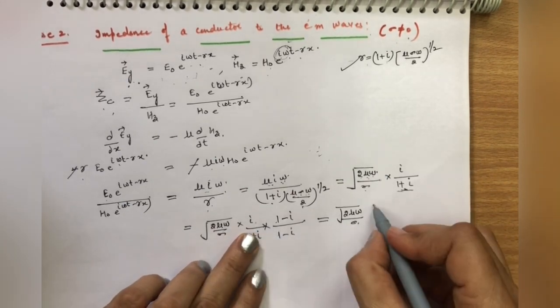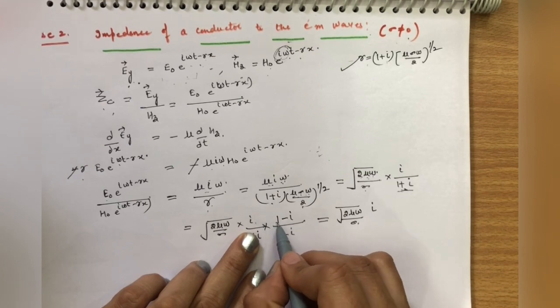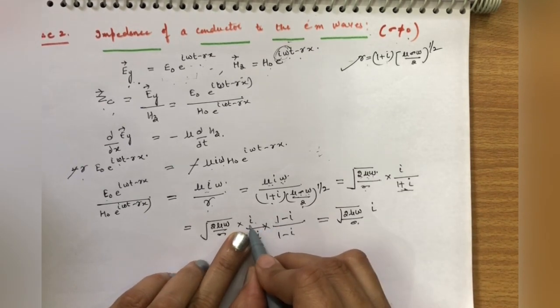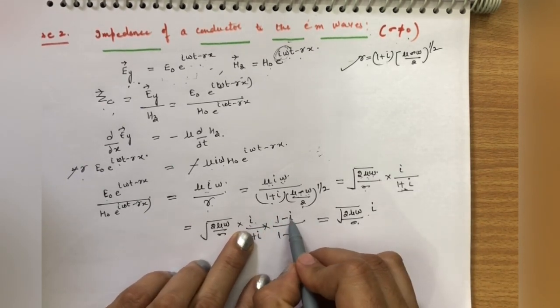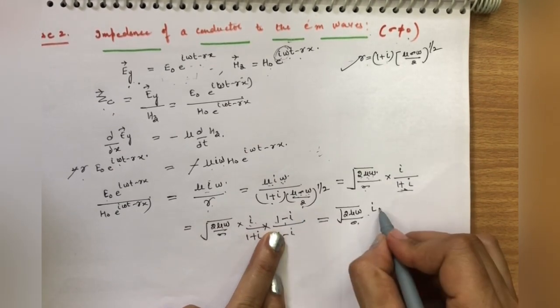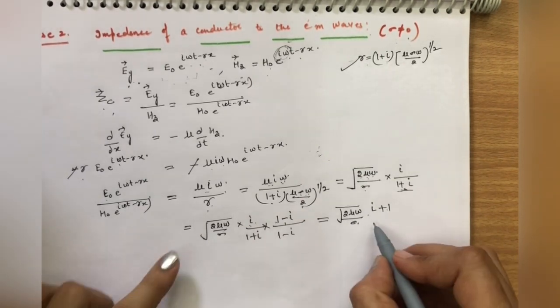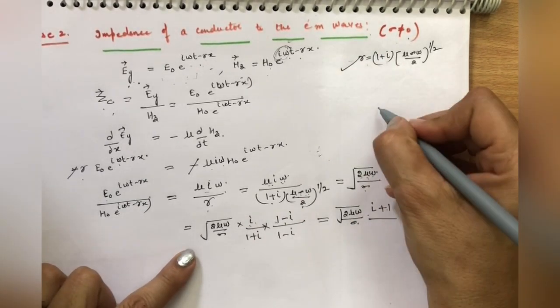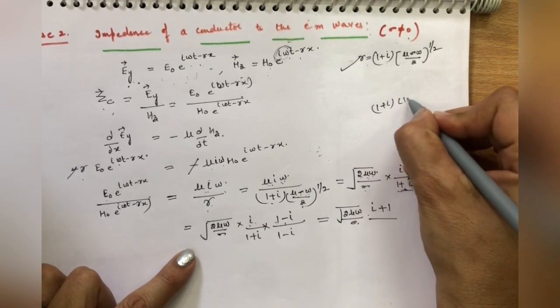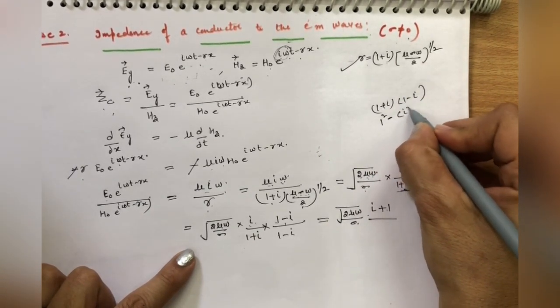Iota multiplied with iota, iota square is minus 1, so minus is here. This will be 1 plus iota, divided by 1 plus iota and 1 minus iota, that is 1 square minus iota square.